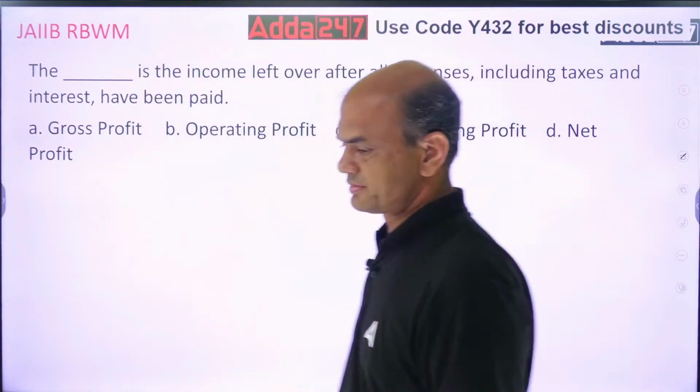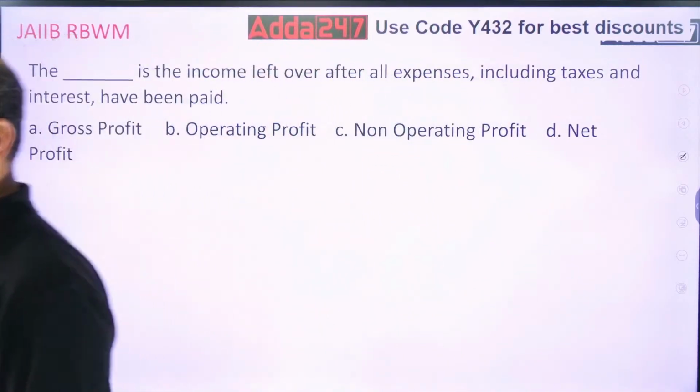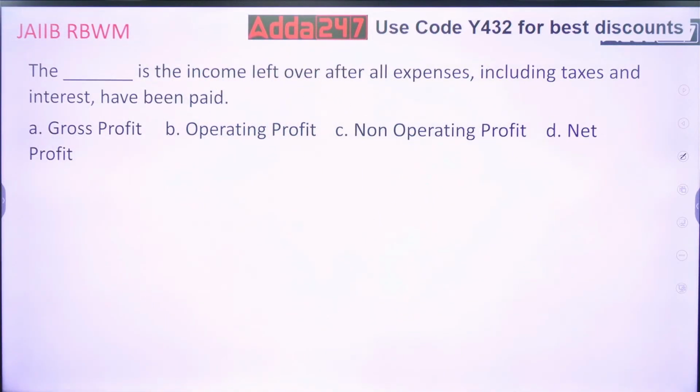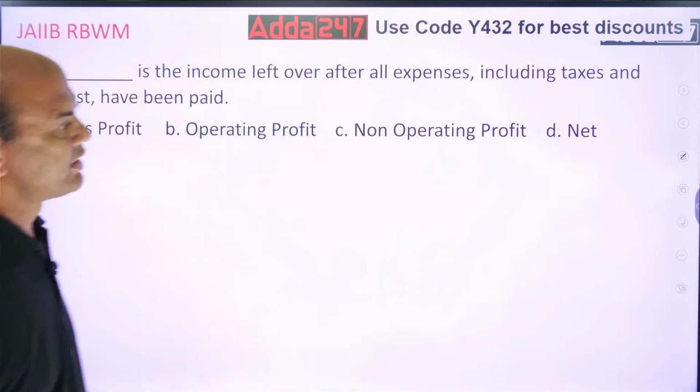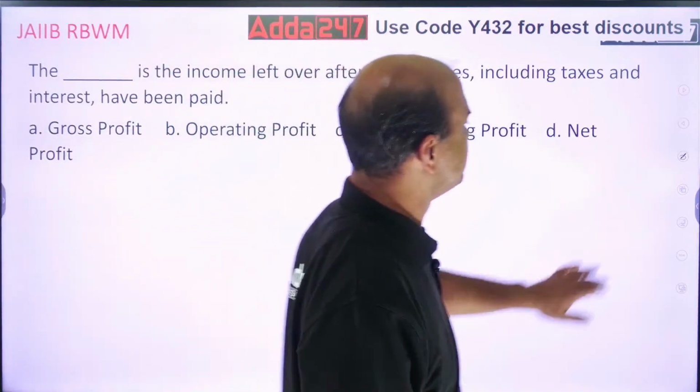Read this. The dash is the income left over after all expenses, including taxes and interest, have been paid. So what is left? Gross profit, operating profit, non-operating profit and net profit.